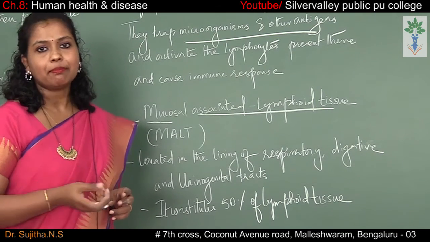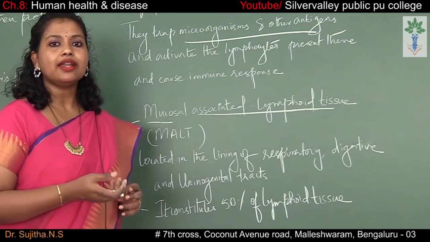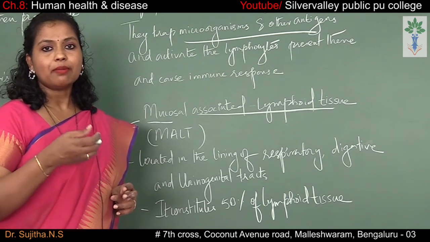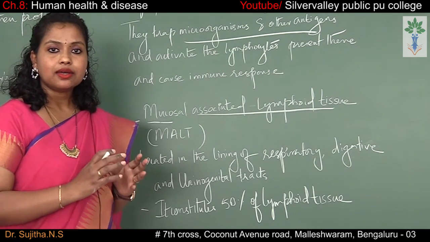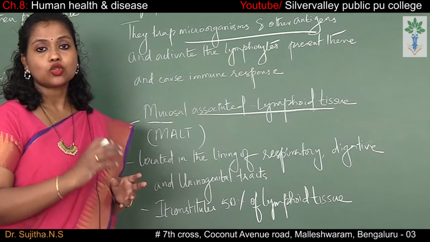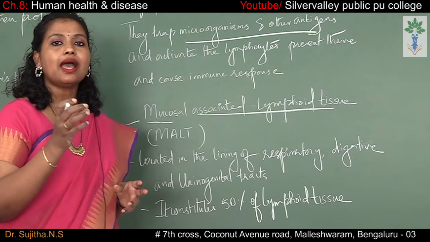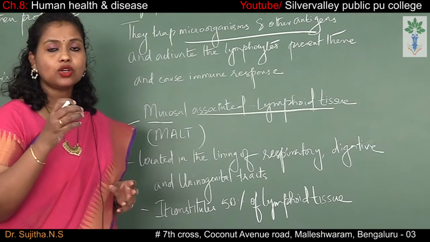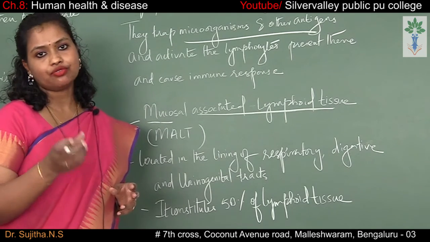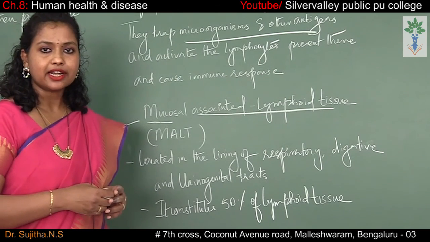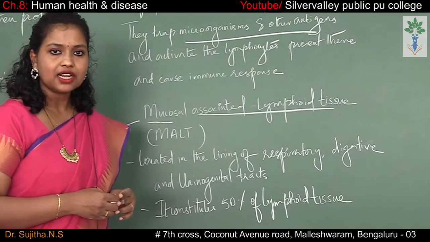The next one is the appendix. The appendix is also part of the immune system. It is located in the abdomen region, where it has a good collection of bacteria. So good bacteria are present in the appendix region, which also help in the digestion of food. So these are the secondary lymphoid organs which are present in our body.